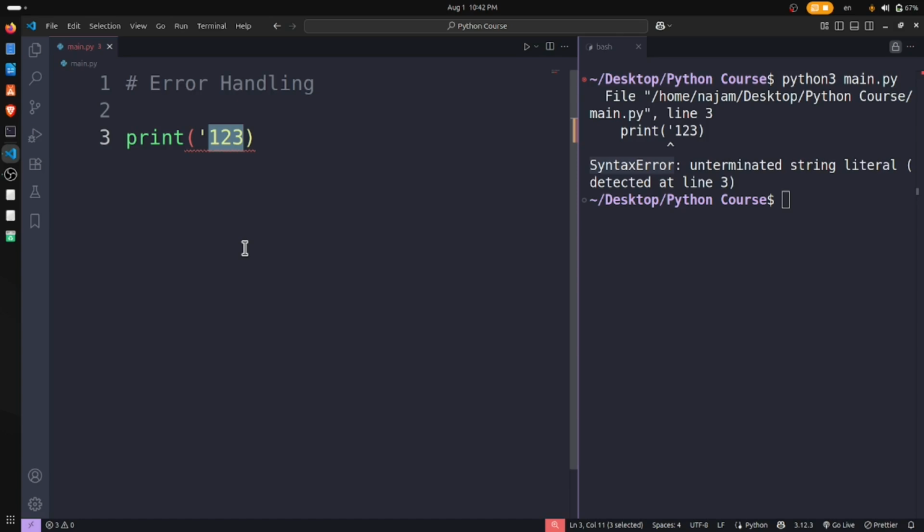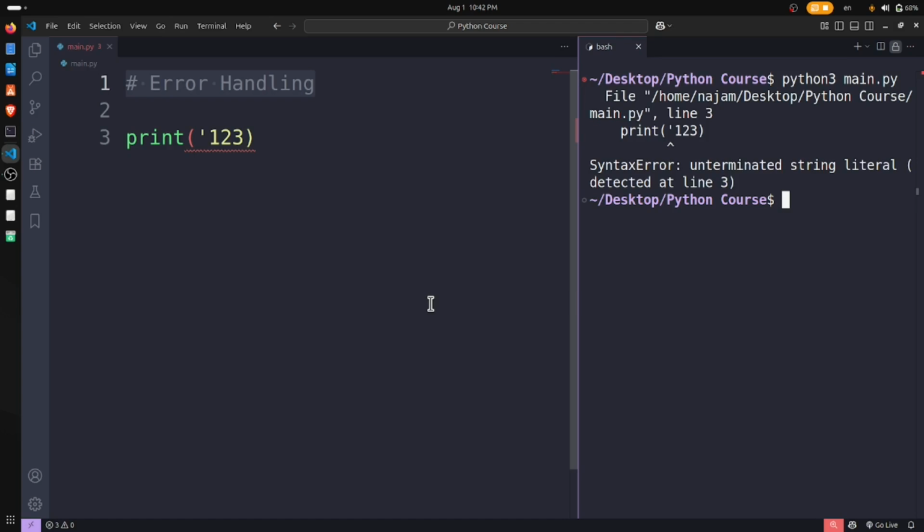We need something called error handling. A great programmer handles errors in their program. They do not let an error crash the program, the software. Error handling allows us to let the Python script continue running. If this happens, we cannot run this, we cannot have the next step. So error handling allows us to just continue our program, our software. What will be the next step?